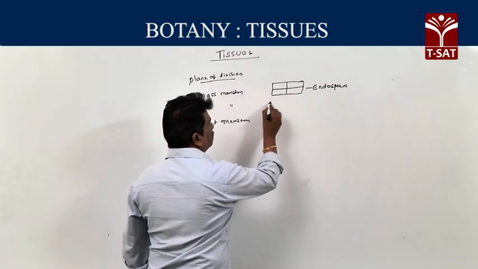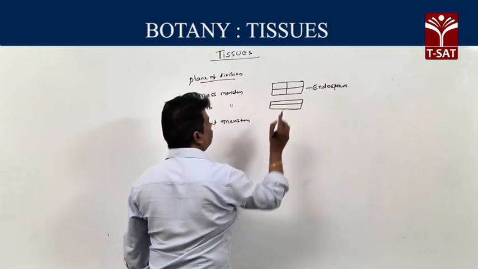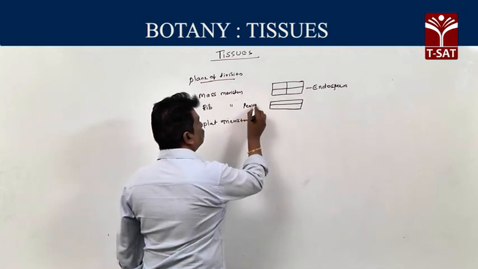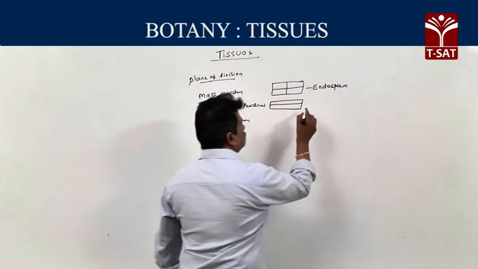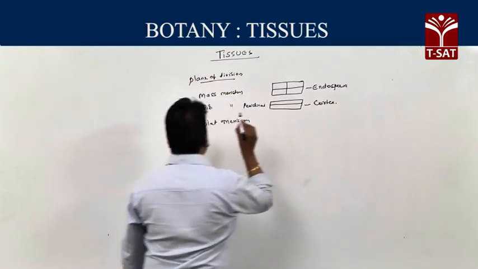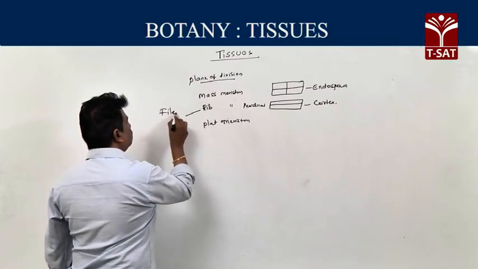Second one, rib meristem. In rib meristem, the plane of division is periclinal. Example for rib meristem: cortex. Rib meristem is also called file meristem.